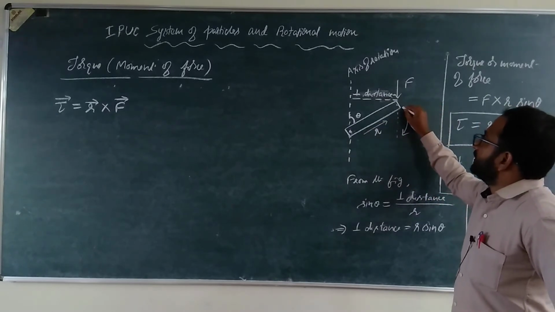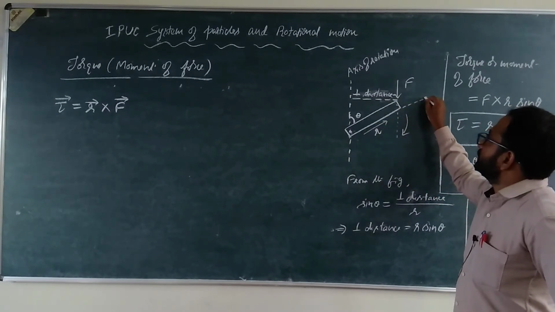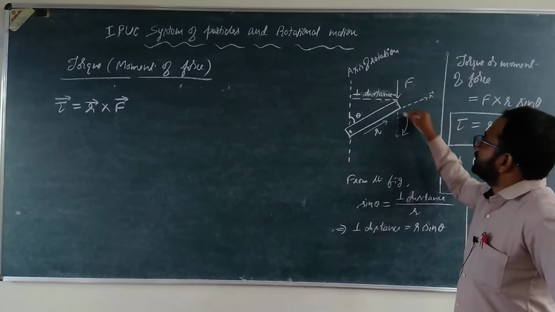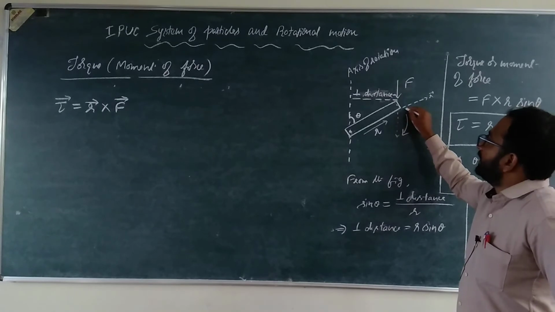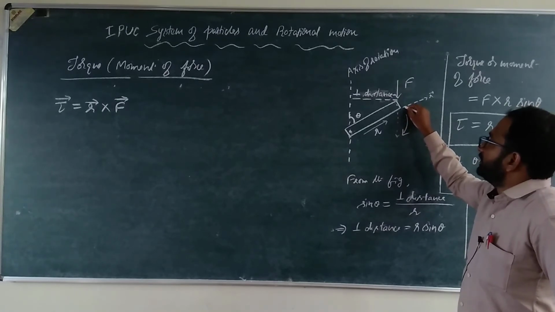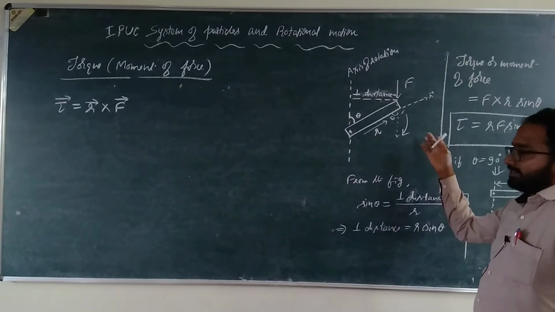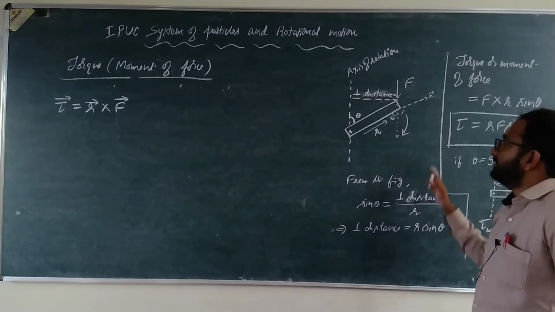Okay, so displace that particular vector here. So R, so force is here, displace this particular force. The angle between R and F here is 180 minus theta. Since this is theta, this is 180 minus theta. Sine theta and sine 180 minus theta are the same. Sine 180 minus theta is sine theta only.